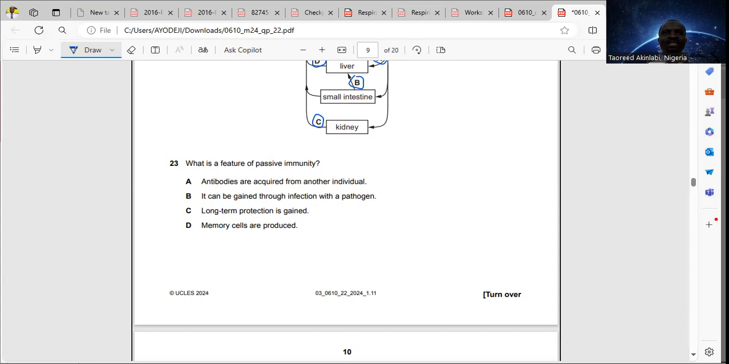Also, when someone gets immunity from outside, it is also passive. From the options that we have there, the answer will be option A, which is antibodies are acquired from another individual. That is passive.